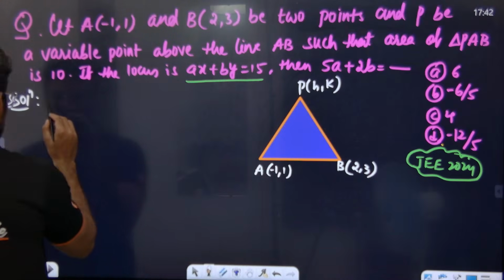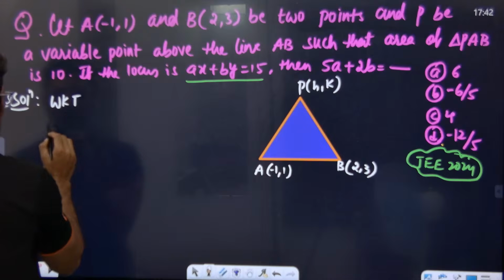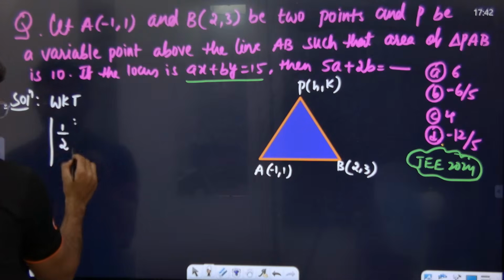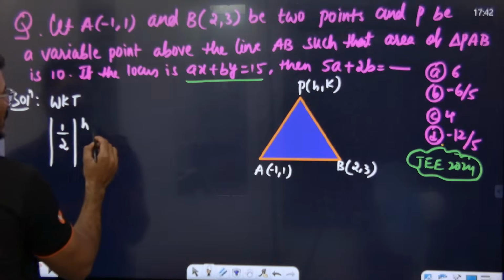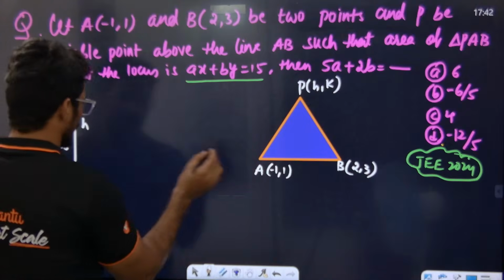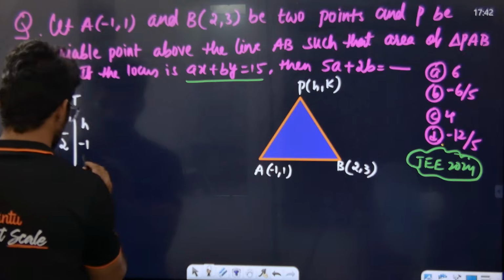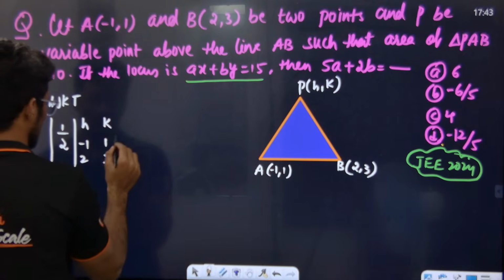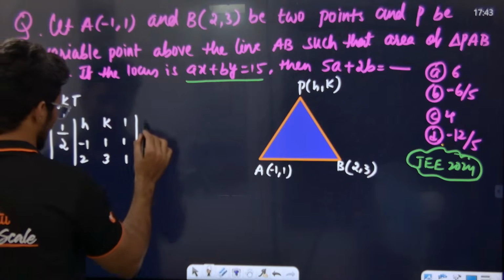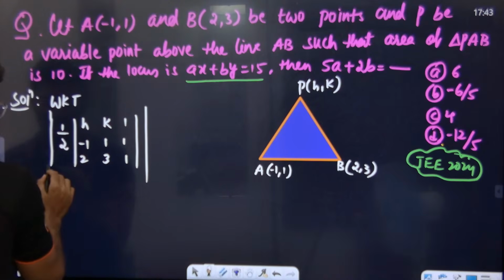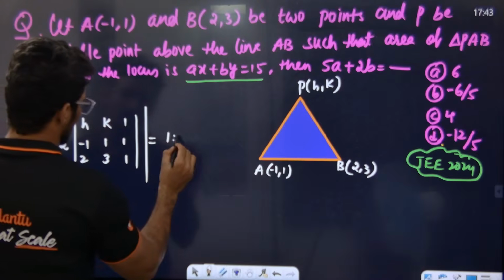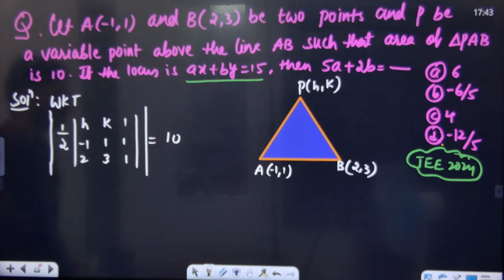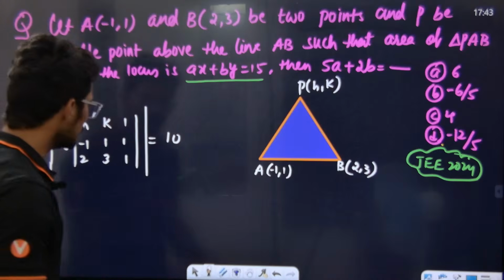How do you find out area of the triangle? We know that modulus of half determinant of what? First we need to take x1 y1, x2 y2, x3 y3, and third column will be 1 1 1. I'm applying the area of the triangle formula. So this is equal to 10, given. If we solve this we will get the answer. Look carefully.